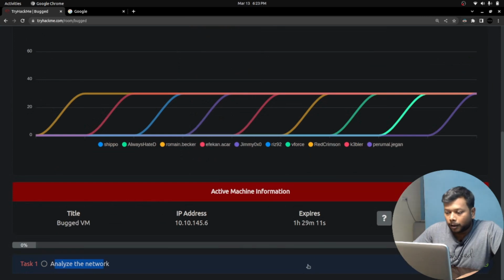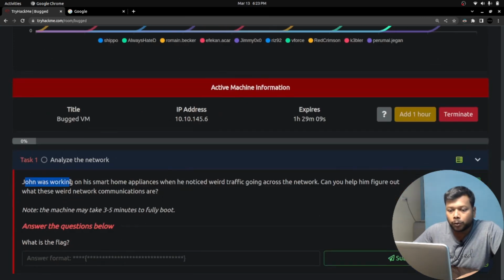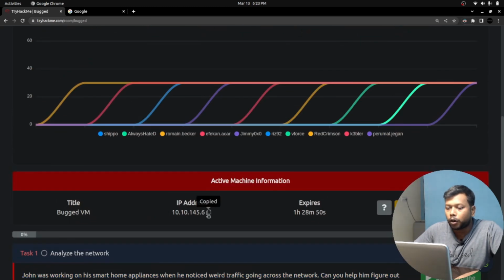Well, let me expand this. John was working on his smart home appliances when he noticed weird traffic ongoing across the network. Can you help him figure out what these weird network communications are? We need to find the flag alone, and it's a capture the flag exercise. Well, we got the IP address.